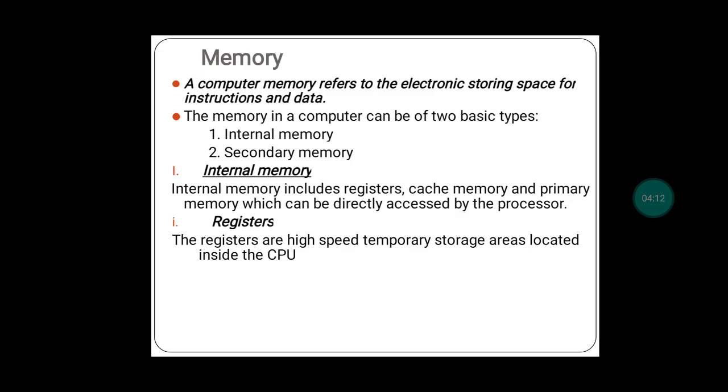Till now what we saw, a computer is made up of how many components? Input output devices will be there, memory will be there and CPU will be there. We saw memory last year, where memory was a different component and the CPU was a different component. But here registers are high speed temporary storage located inside the CPU.